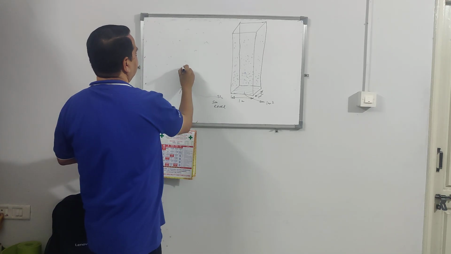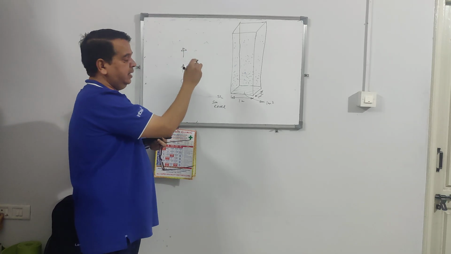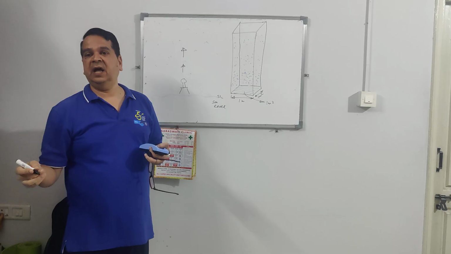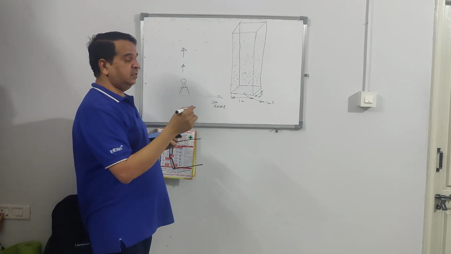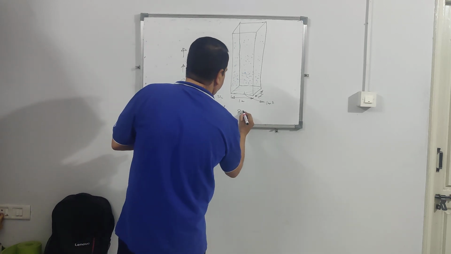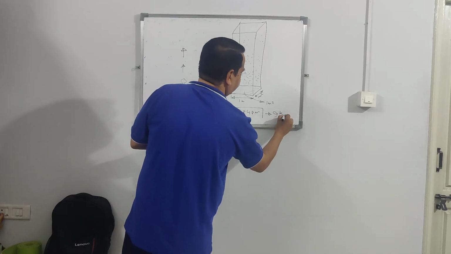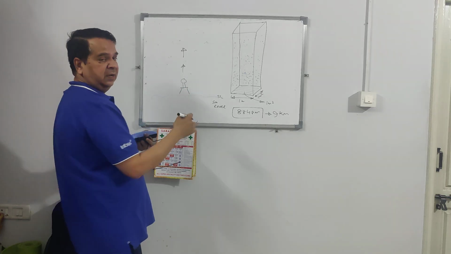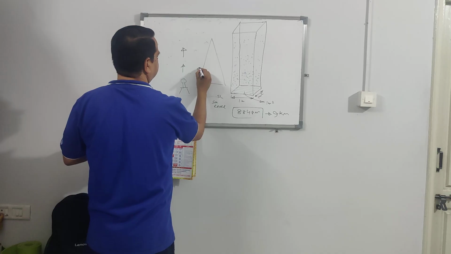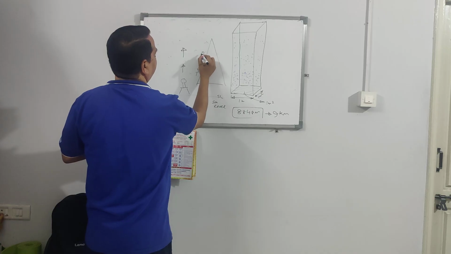But as this person goes up and up, the height of air goes on decreasing. Let us say somebody is climbing Mount Everest. What is the height of Mount Everest? It is 8,848 meters or so, something around 9 kilometers. Let us say this is Mount Everest, and this person is climbing, going up and up.